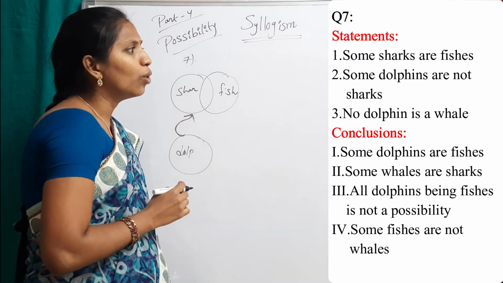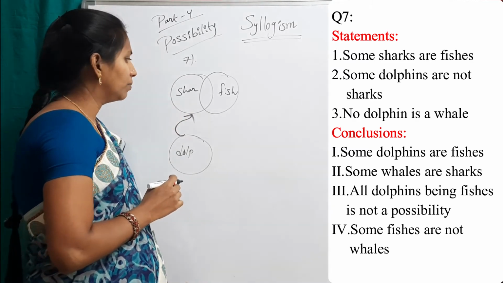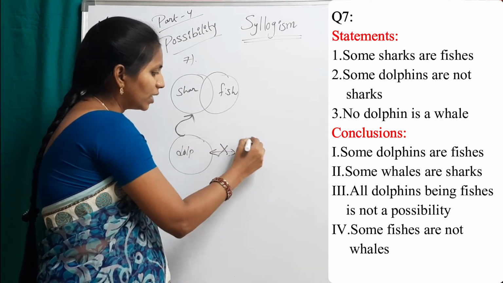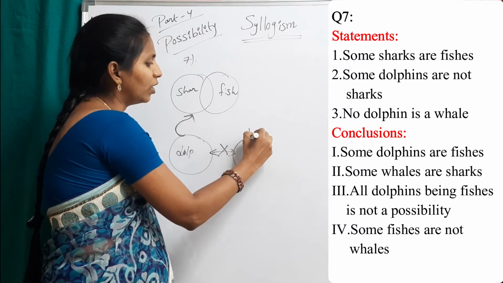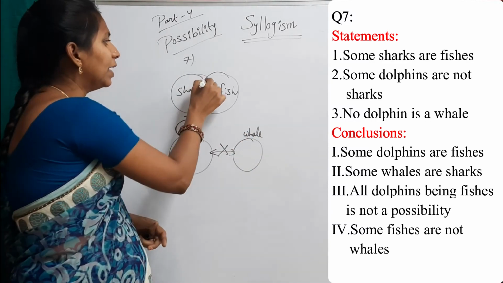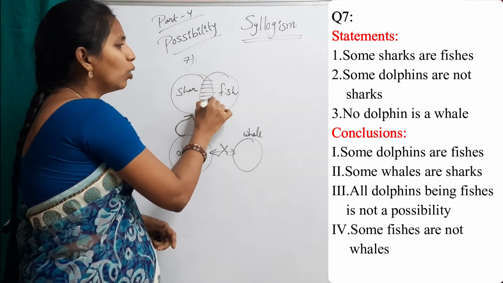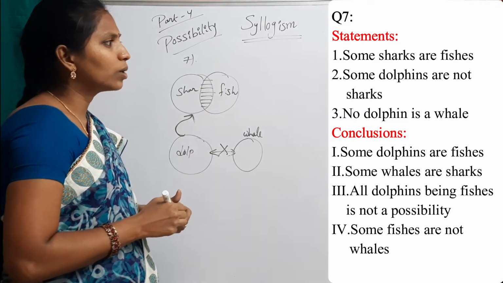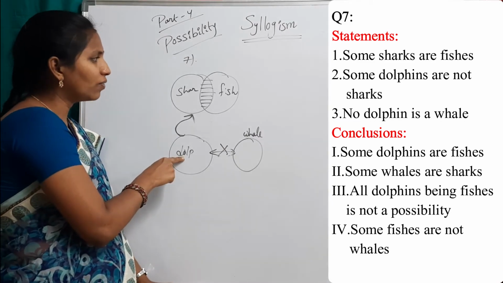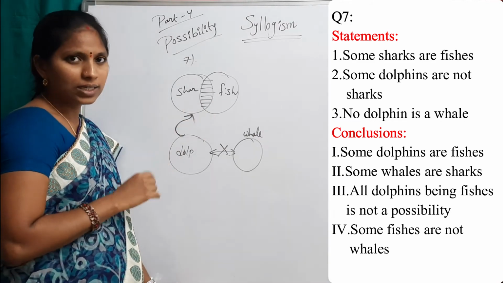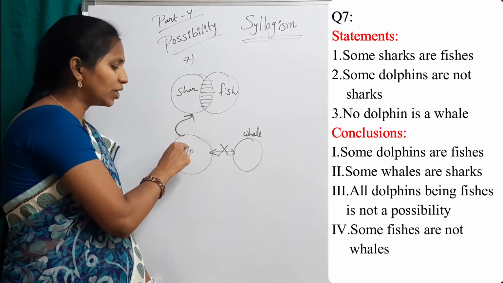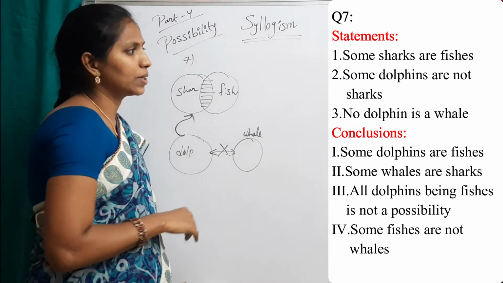Okay. Next, no dolphin is a whale. No relation. Here this circle is for whale. Basic diagram is completed. Now go for conclusions. First conclusion, some dolphins are fishes. We can't say because there is no direct relation in between dolphins and fishes.